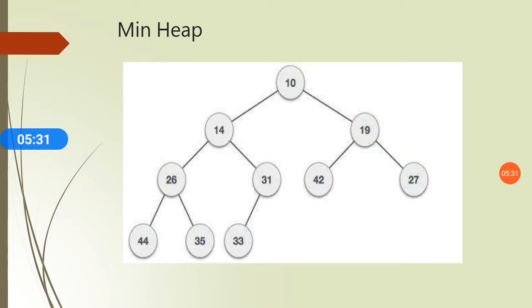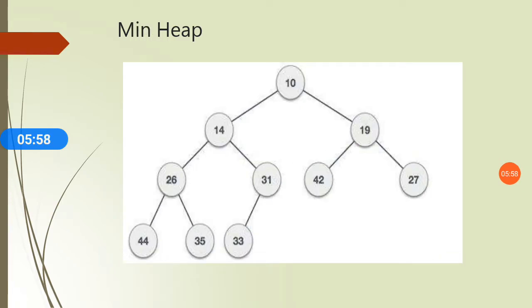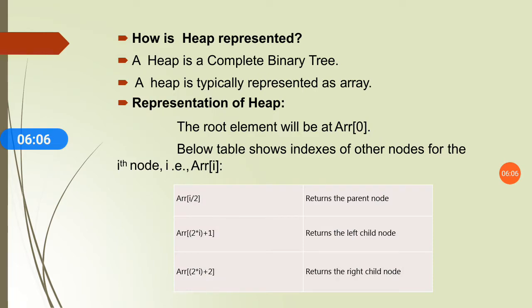Then min heap. Min heap is a type of heap in which the root node has the lowest value. Here 10, which is the root node, has the lowest value, and all the child nodes have higher values than the root node. So this is an example of a min heap. So max heap has the highest value at the root node, and min heap has the lowest value at the root node. Okay, so let's move further.